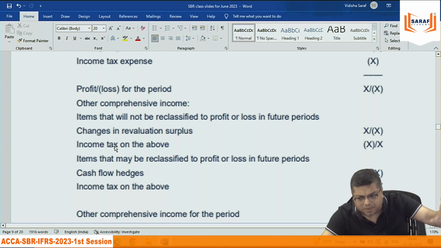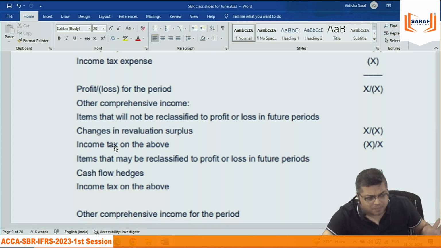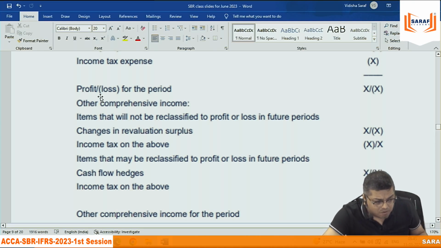There are many examples like this: in financial instruments, in employee benefits, at many places. Those are treated as other comprehensive income. They are not part of profit or loss, but they will be recorded under the heading other comprehensive income.